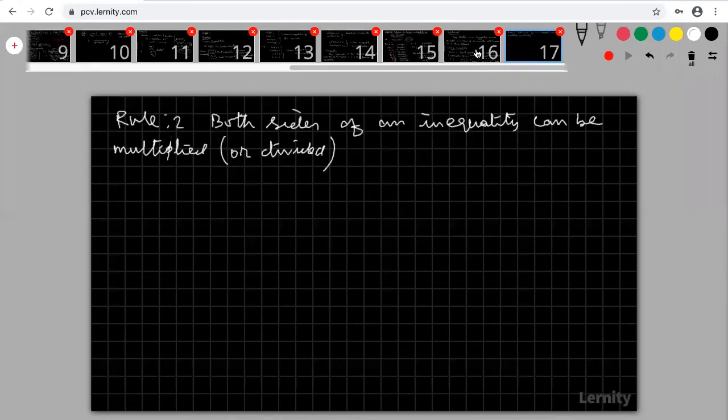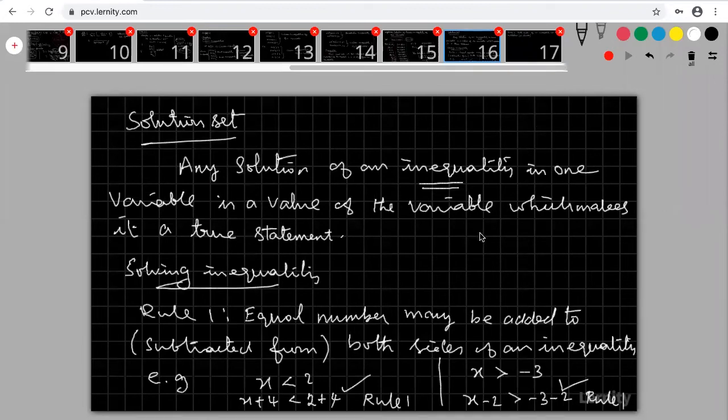Dear students, look at that rule. Rule 1 is very simple. If x is less than 4 is given, I'm going to add 2 to both the sides. Both the sides we can add any number, equal number. The same number we can add or subtract on both the sides. That is my rule 1. That's all. Are you okay? Are you clear? Both the sides, I am just adding any number.